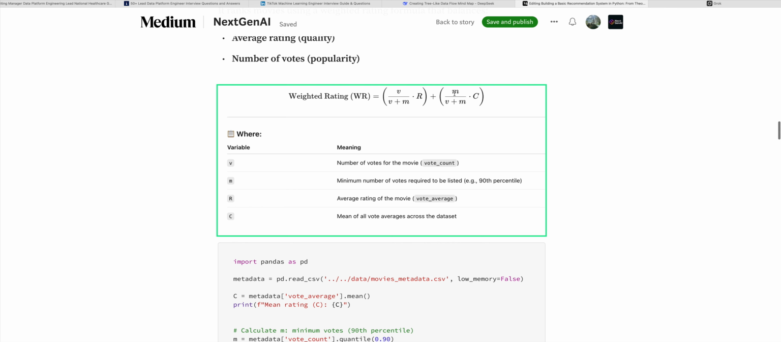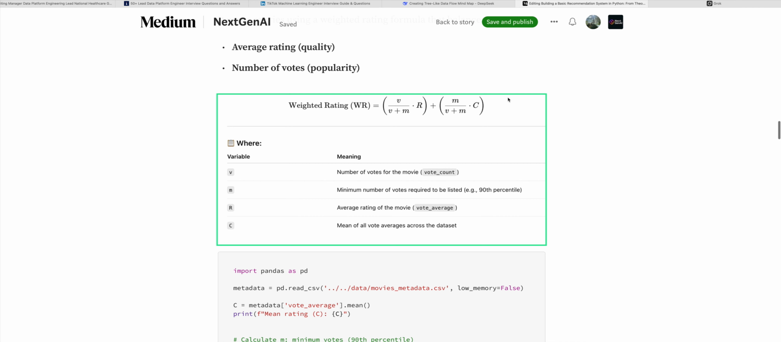In the formula there are total eight parameters, but some are repeating, so V and V plus M are the same. V is the number of votes of the movie, so this is row level. M is the minimum number of votes required to be listed, which is only one value. R is the average rating, so this is also row level. And C is the mean vote average, which is also just one value.